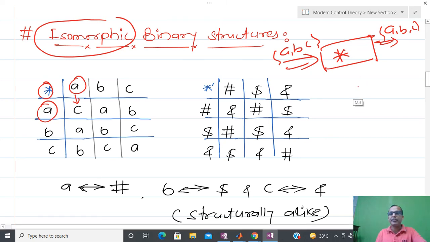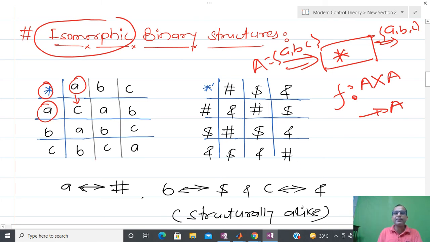If you remember the terminology of the previous slide, I have written this set as A, and A operated on A again lies in A. So that is the kind of structure I have now, and if I change A by this symbol, B by this symbol, and C by this symbol, whatever structure I get is again some kind of binary operation or binary structure. So structurally both are similar.